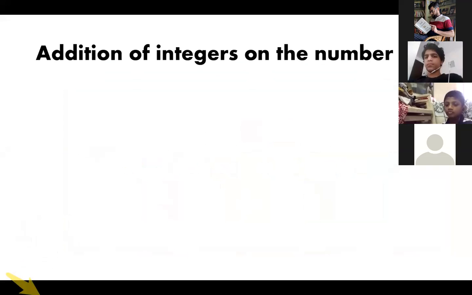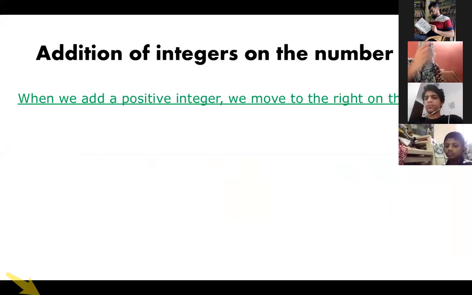Okay, next is adding of integers on the number line. Using the number line, how will you add integers? Whenever a plus sign is there, always remember that plus is the right hand side and negative is the left hand side.